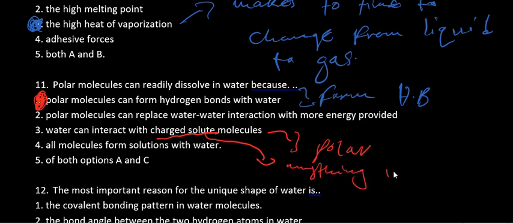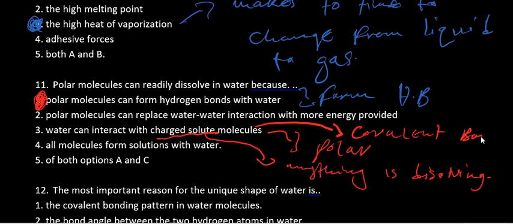Anything that is dissolving, that's one. Another word I can pick from this is molecule, and the word molecule is used for covalent bonds. Okay, so our answer will simply be equal to 5.